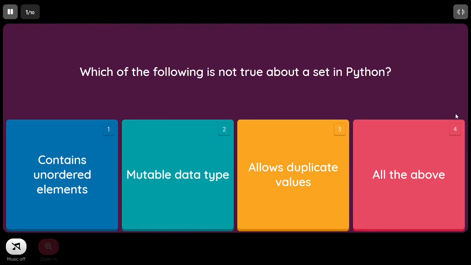I have come up with MCQs on Python sets. You can check out the description box for other Python MCQ topics as well.